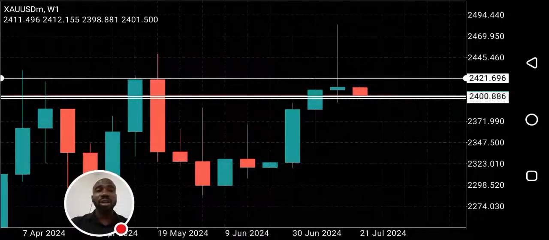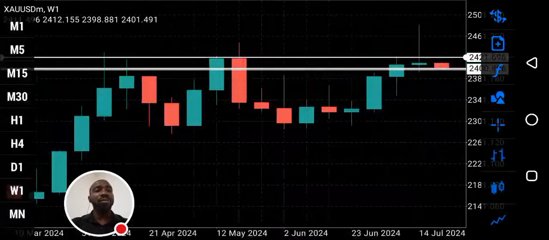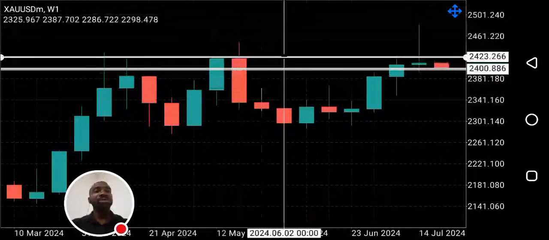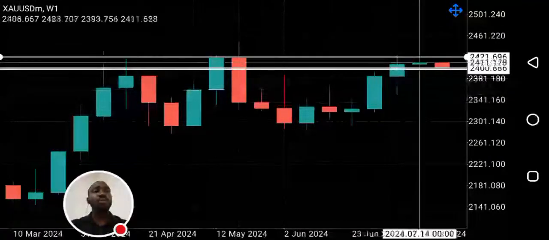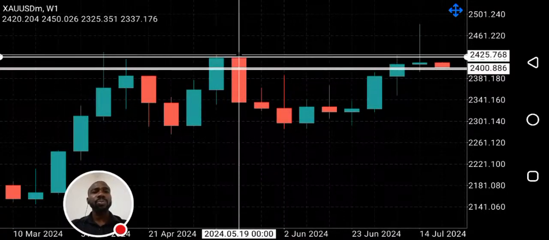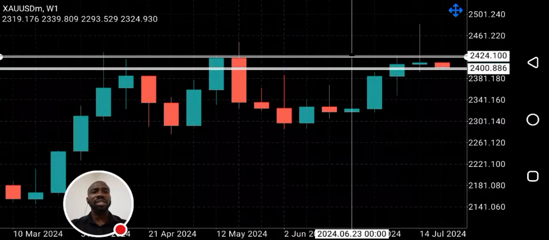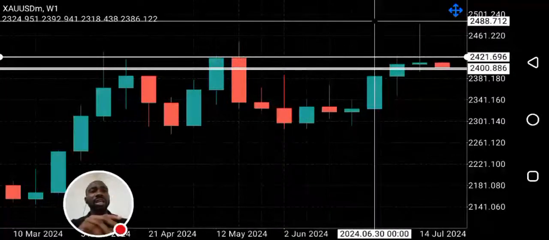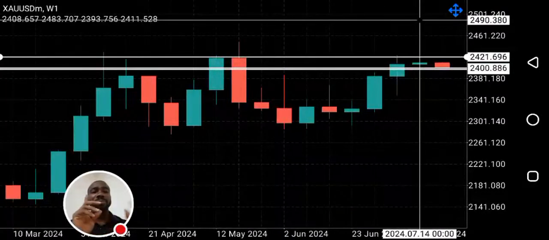As you can see, we had the resistance at this point. So I think last week's move was to clear liquidity at this previous high and also trade above this resistance. So liquidity has been cleared and you can see the pattern that formed, shooting star.